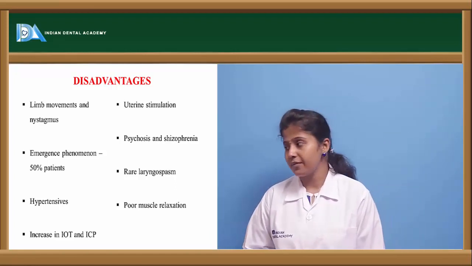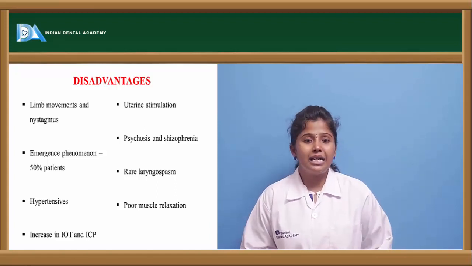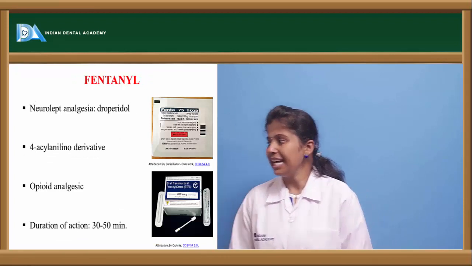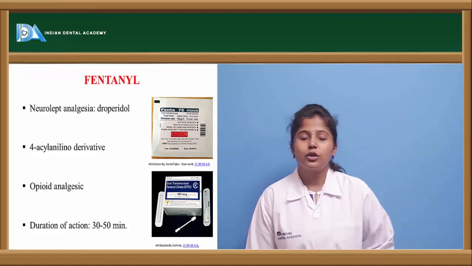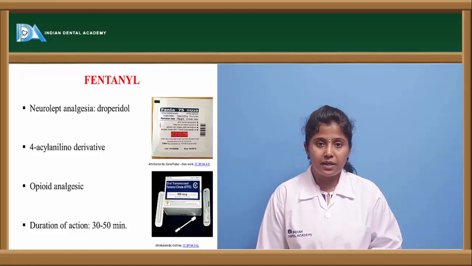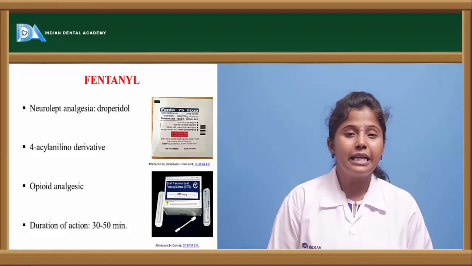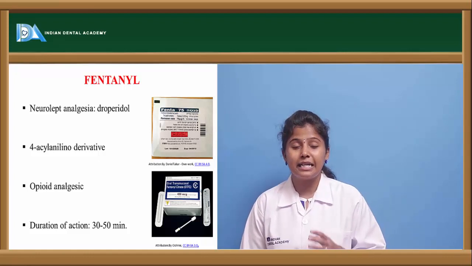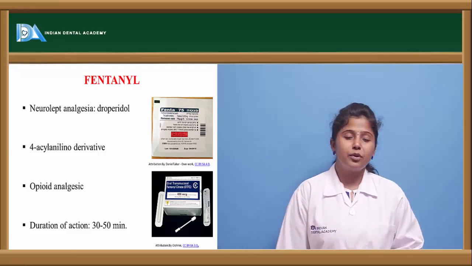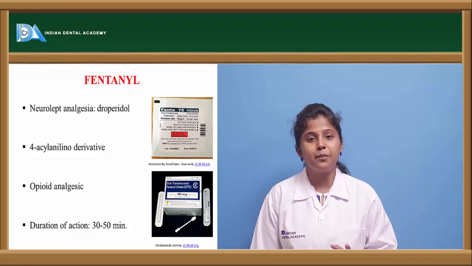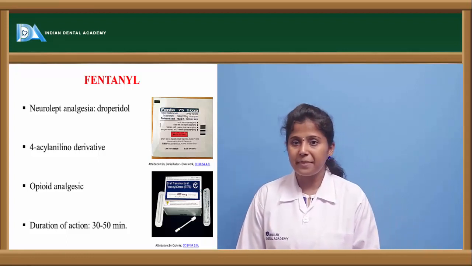The spasm in the larynx region is very rare, but the muscle relaxation with this ketamine is very poor. The other drug is fentanyl. So fentanyl is a neuroleptic analgesic. It causes analgesia if it is given with droperidol, and it is a 4-anilino derivative. So it contains an anilido ring in its structure, especially at the C4 carbon atom, and it is an opioid analgesic. So it causes analgesia by binding to the opioid receptors, and the duration of action of this drug is about 15 to 30 minutes.